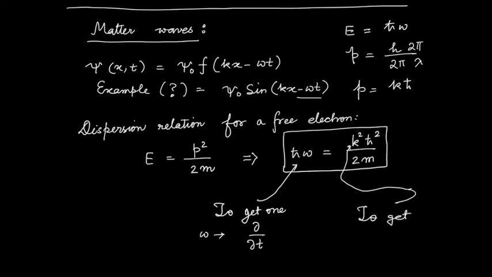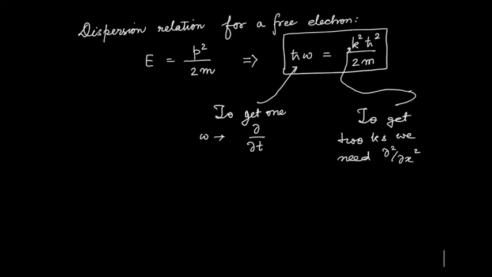To get two k's, we need two space derivatives. So we can kind of guess. For the electrodynamics case, there was a way of arriving at that wave equation. In this case, we have to just guess because we still do not know even what the wave is of.